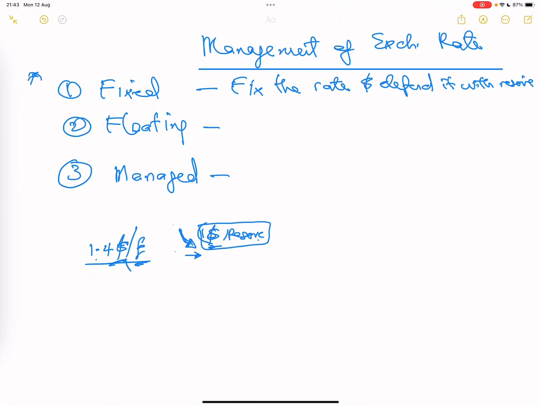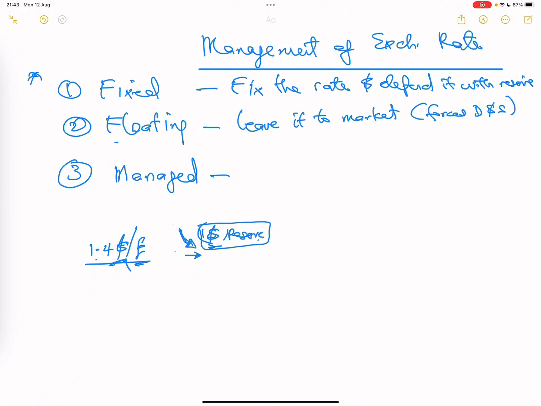That is fixed. Floating is you just leave it to the market, which means you leave it to the forces of demand. So forces of demand determine the exchange rate. This one also is dangerous because if you leave it to the forces of demand alone, then your exchange rate can go super weak or even super strong that people cannot afford to buy things from your country.